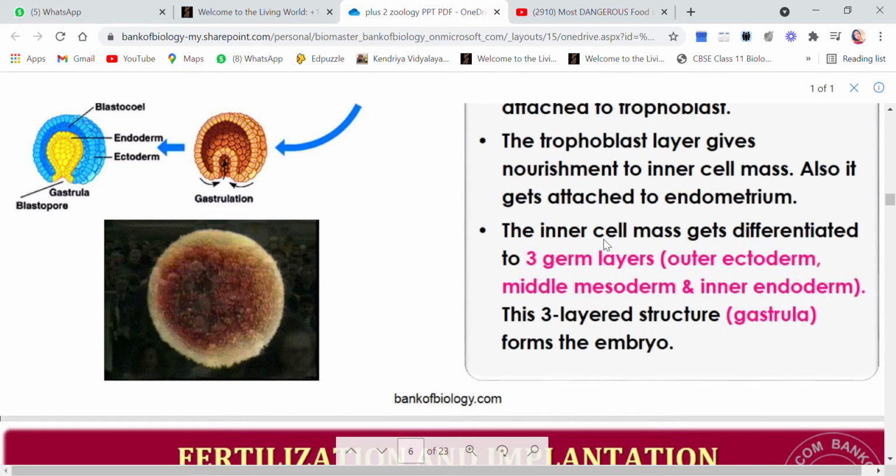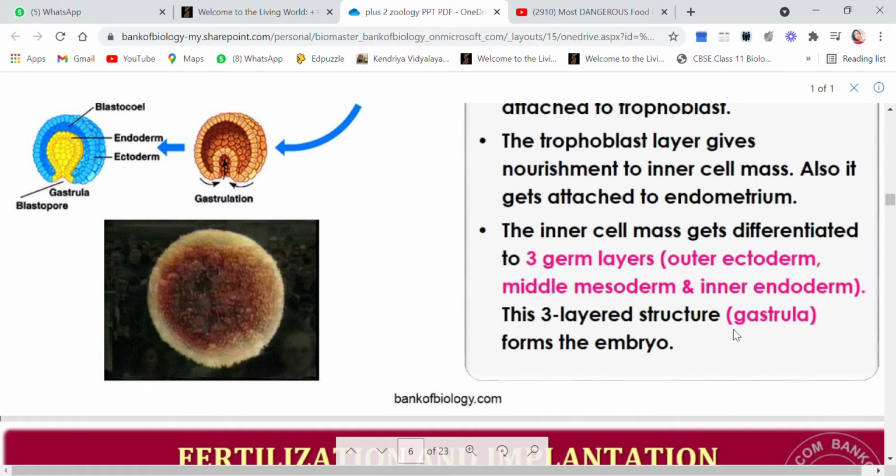Similarly, the inner cell mass also gets differentiated into three germ layers. That is why we call such organisms triploblastic. And the three germ layers are: the outer one is the ectoderm, the middle one is the mesoderm, and the inner one is the endoderm. So this three-layered structure now is called gastrula.